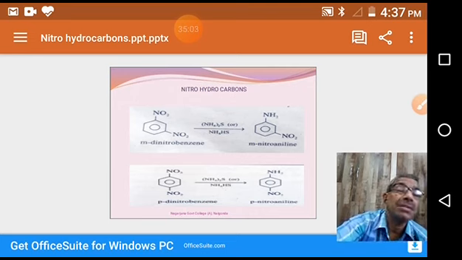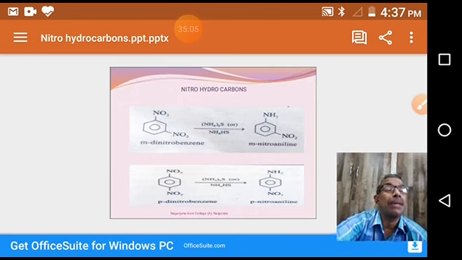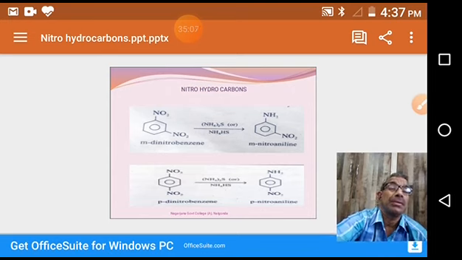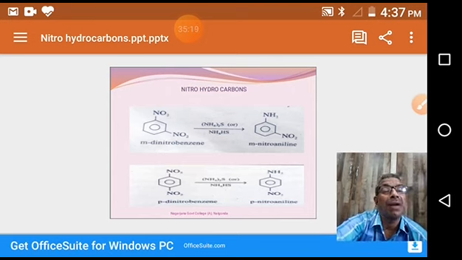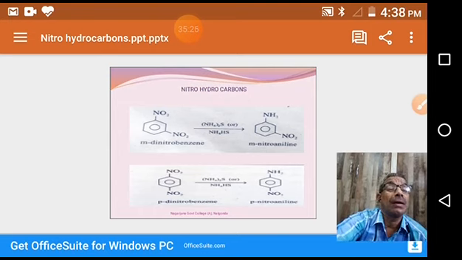In electrolysis also, it gives various types of products. In weakly acidic medium it gives aniline. In strongly acidic medium it gives phenylhydroxylamine, which undergoes rearrangement to give para-aminophenol. The same nitrobenzene under electrolysis in alkaline medium gives a mixture of products.